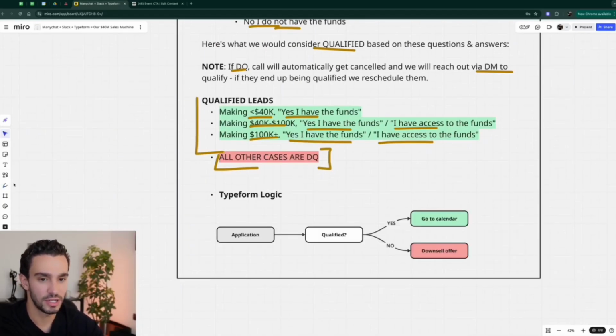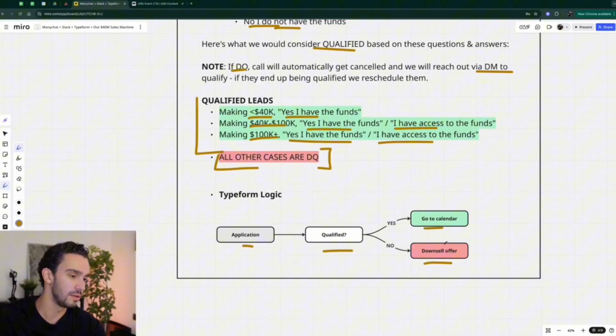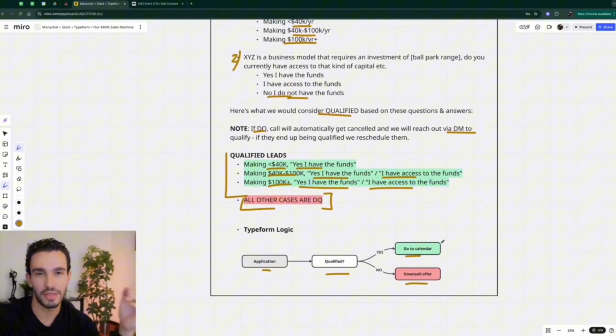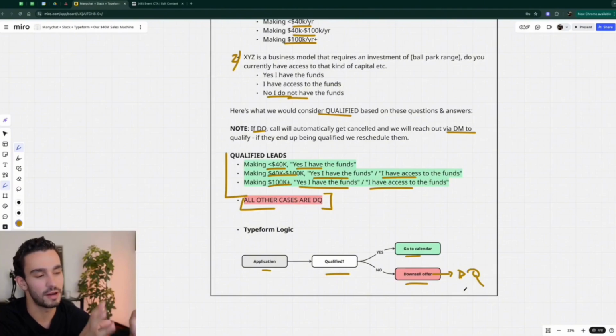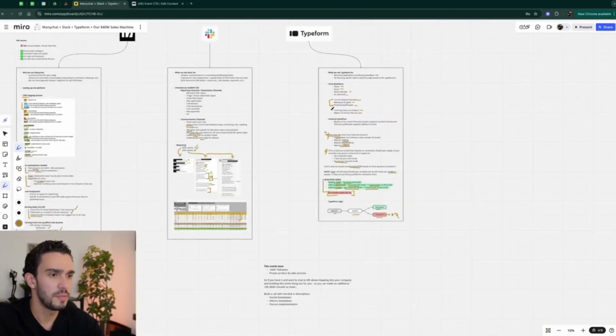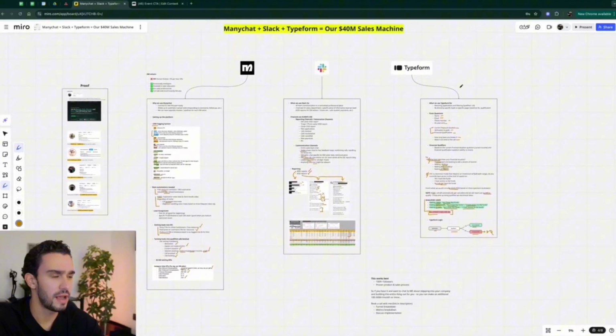Now, for the logic, as I said, it's super straightforward and super easy. So you have your application. If it's qualified, it goes to calendar. If it's not qualified, it goes to some sort of downsell. You might have a $1,000 package. You might have a $97 workshop or bootcamp or whatever. So it can be anything, or it can just be straight up DQ. You're not allowed to book. You're not qualified. Reach back out in the future, or go watch my YouTube videos, that kind of thing. All right, so that's pretty much it. So that's your Manychat, that's your Slack, that's your Typeform. That's how we set things up. If you have questions, drop them.